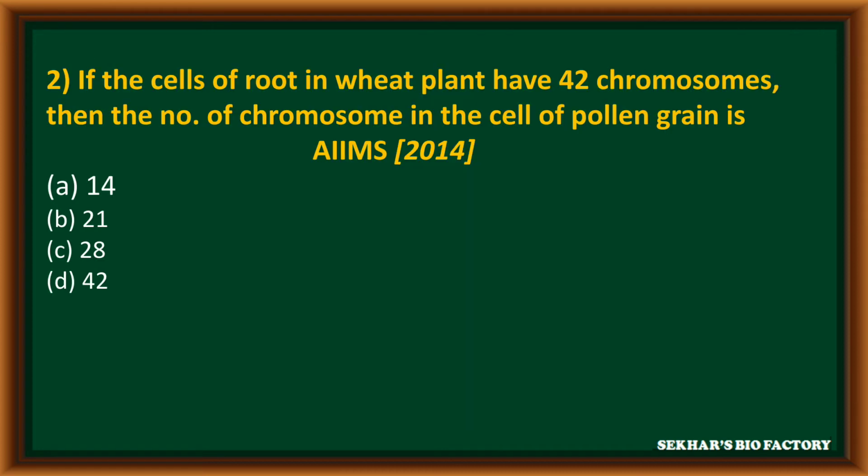Question number 2 from AIIMS 2014. If the cells of root in wheat plant have 42 chromosomes, then the number of chromosomes in cells of pollen grain is: option A 14, option B 21, option C 28, option D 42. The correct answer is option B.